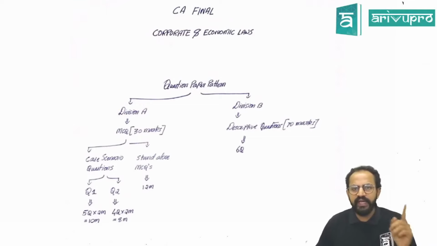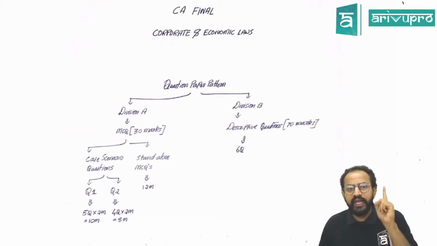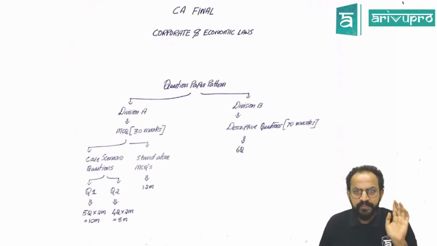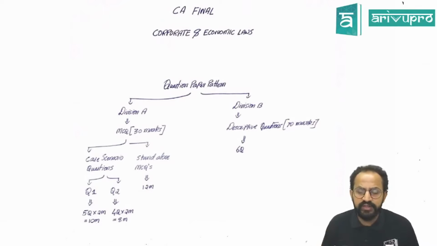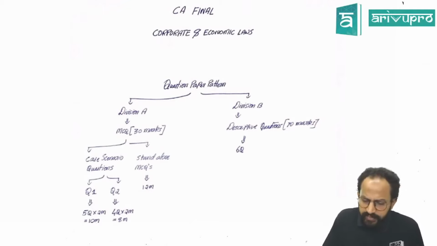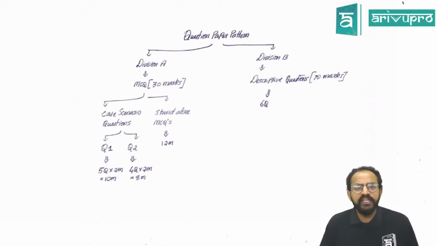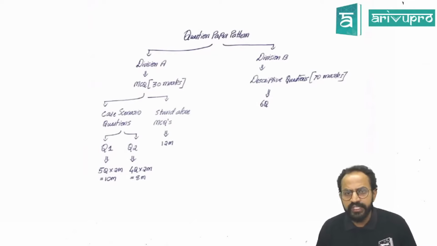One is A and the second one is B. Division A will have MCQs and the MCQs will be asked for 30 marks. Division B is going to be your descriptive questions, that is the case-based written questions which you need to answer. In this MCQs for 30 marks, there will be two types of questions which can be asked.